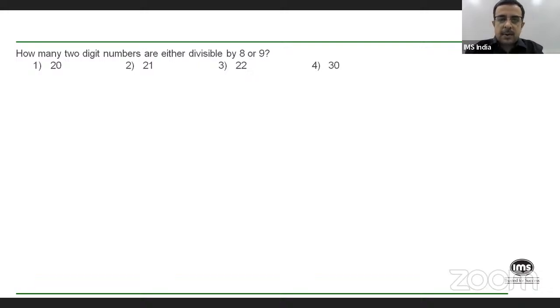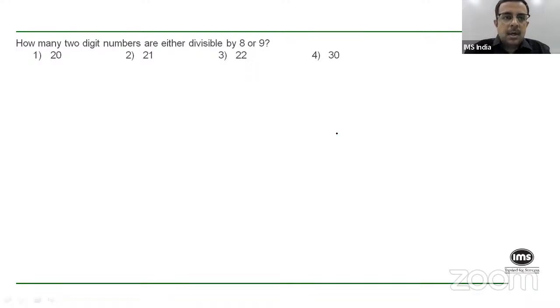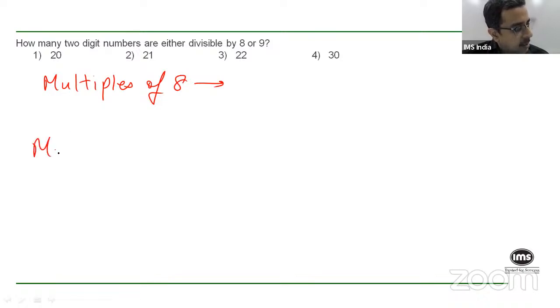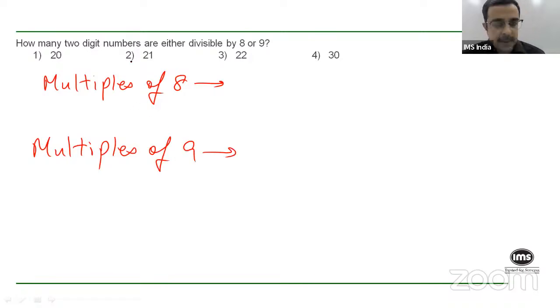Okay, anyway, so let's go back to the question then. The question is, how many two-digit numbers are either divisible by 8 or by 9? Now, what are we looking for? We are looking for basically multiples of 8 and we are looking at multiples of 9. And we are looking at essentially two-digit numbers clearly. Now, the smallest two-digit multiple of 8 is obviously 16, isn't it? Which is 8 into 2. And the largest two-digit multiple of 8 is 96, which is 8 into 12, correct?